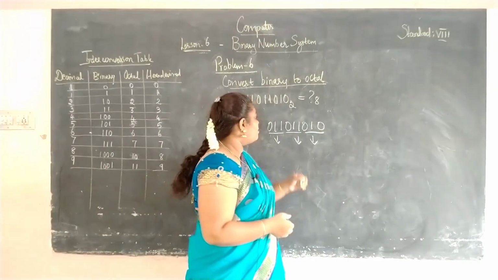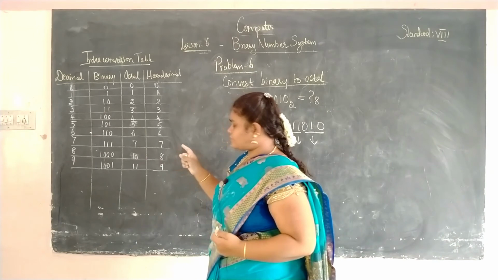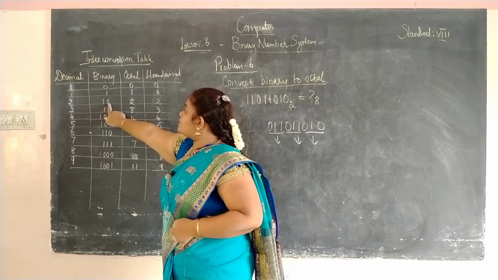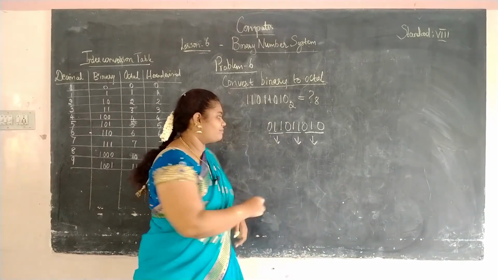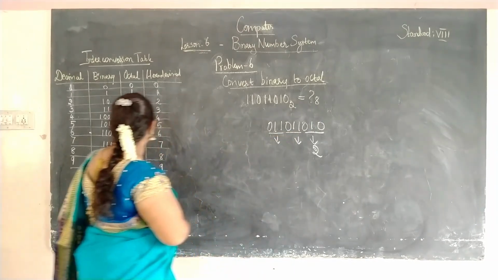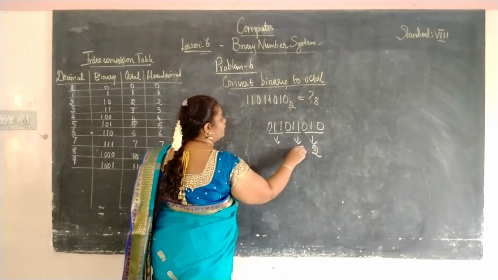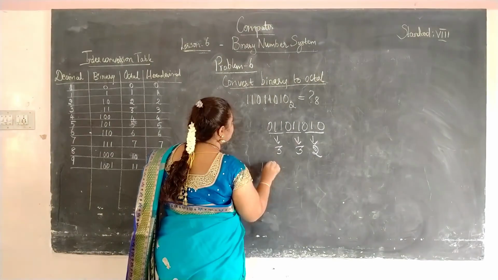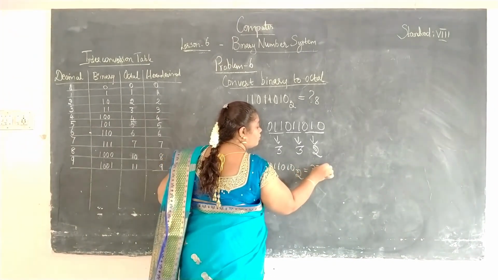So what we are having here is 0 1 0. So 0 1 0 represents the value as 2. Okay, 2. So you should write here 2. Okay, then the next value is 0 1 1. So 0 1 1 is here 3. So you should write the value as 3. Then again 0 1 1 corresponds to 3. So the answer for this question is 11011010 to the base 2 is equal to 332 to the base 8. Okay.